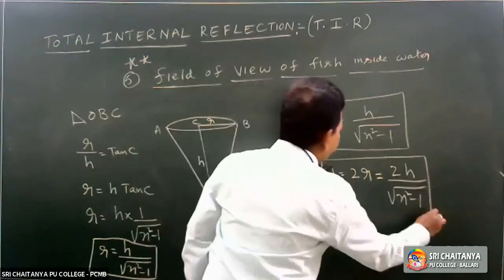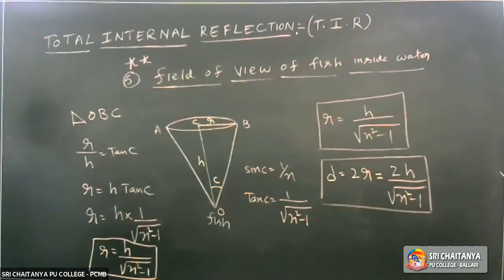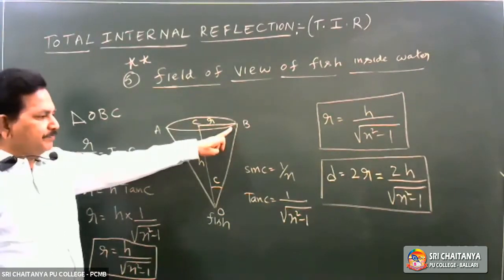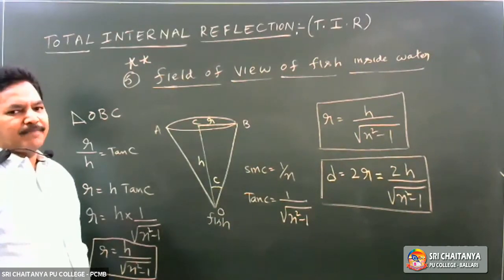Second formula. Radius formula: h by square root of n square minus 1. Diameter is equal to 2r from A to B: 2h divided by square root of n square minus 1.